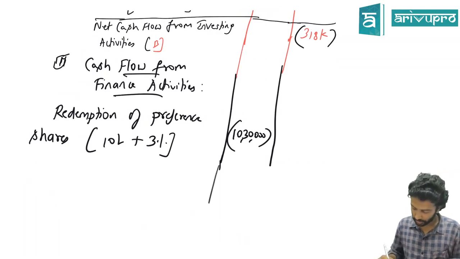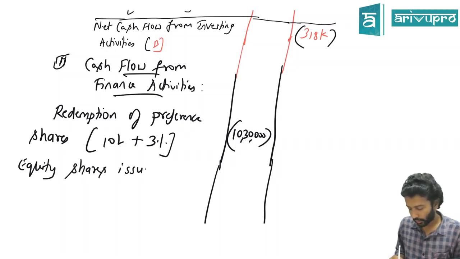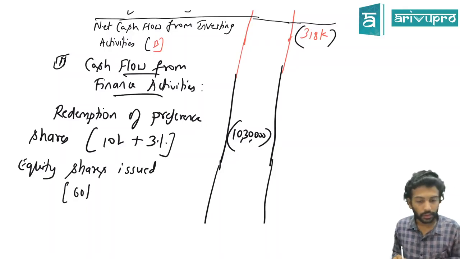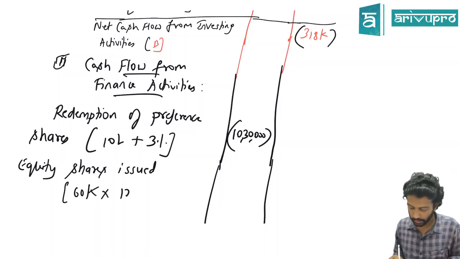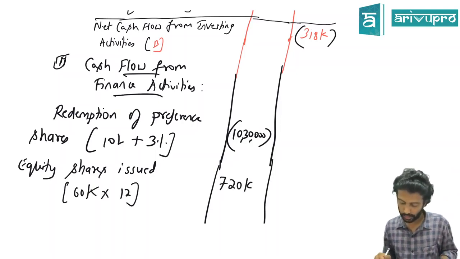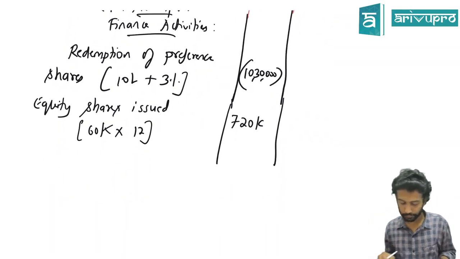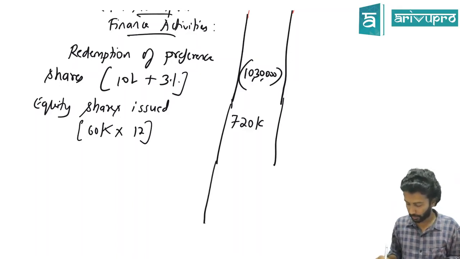Did we give any equity shares also? So equity shares issued. How many equity shares did we roll out? 60,000. At face value is 10, but we gave it at 12 rupees. That means inflow or outflow? Inflow of 7 lakh 20,000. Next, dividend. We have paid 2 dividends, no?